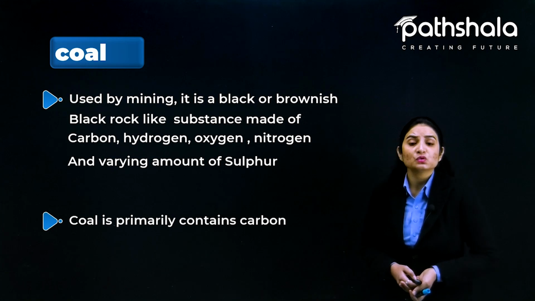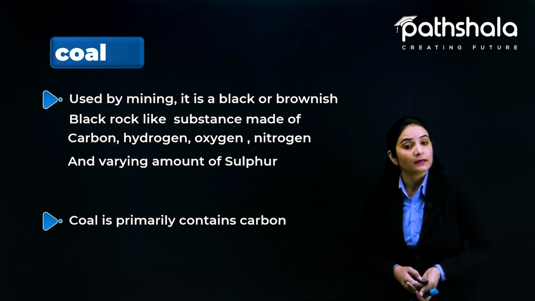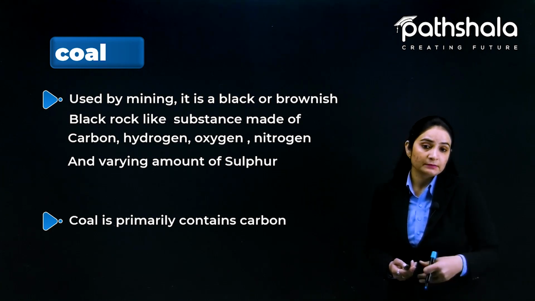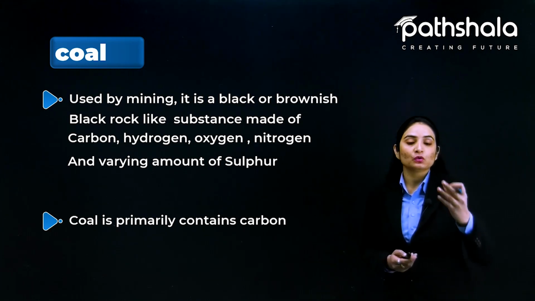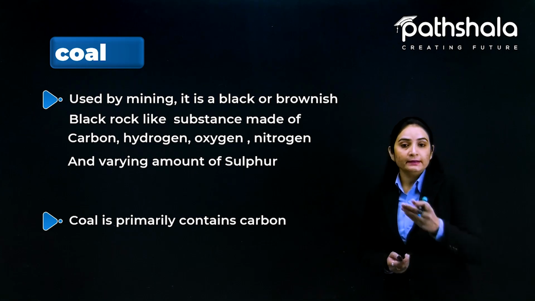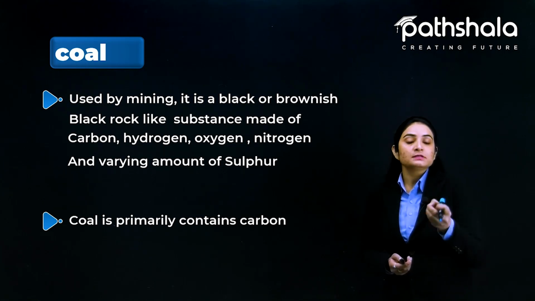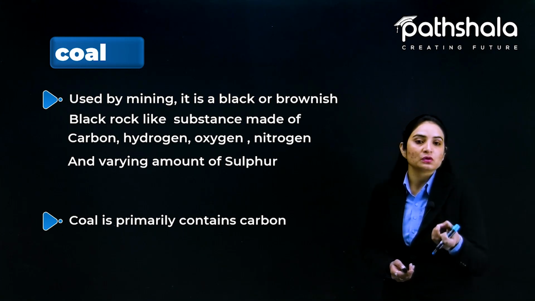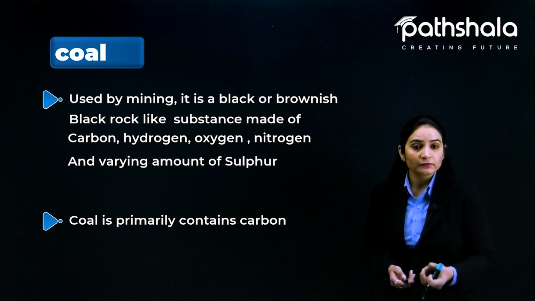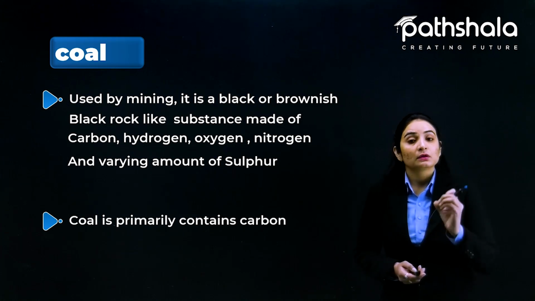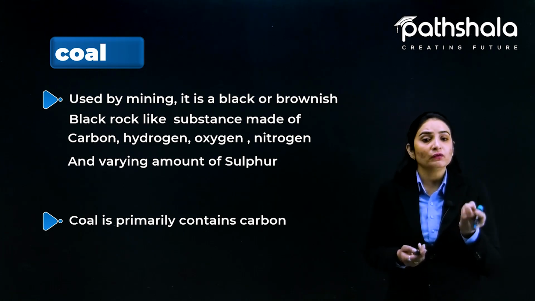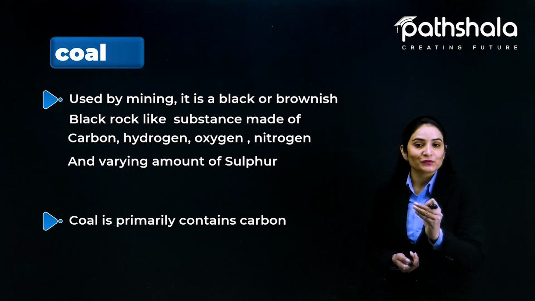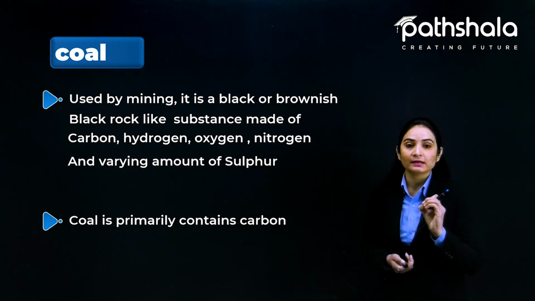Fine. So next, coal is primarily contain carbon. That is the answer of my question, which I have asked earlier. We have studied already that number of time कि coal is a form of carbon. But here we had come to know it is also having some percentage of hydrogen, oxygen, nitrogen, and sulfur with it. So, but the question is arising here कि how we can say that then coal is the only form of carbon. So answer is here given over there. Coal is primarily contain carbon.